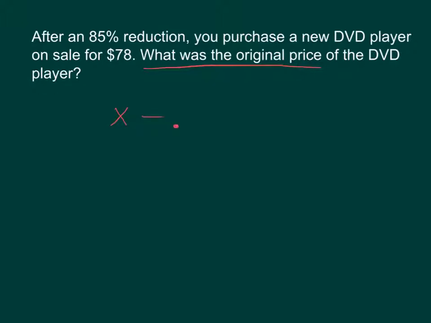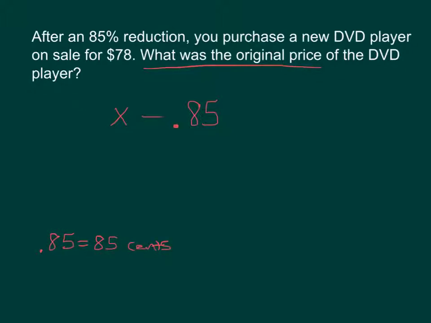Anytime you put a percent into an equation, you need to write it as a decimal. So 85% is the same as 0.85. And you'll want to be careful here because since we're talking about money, if we leave it like this, subtracting 0.85, that would mean 85 cents.